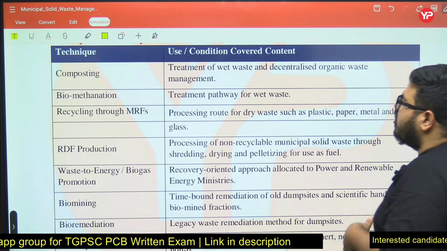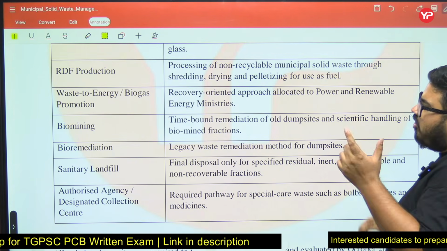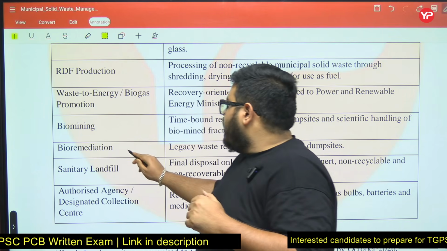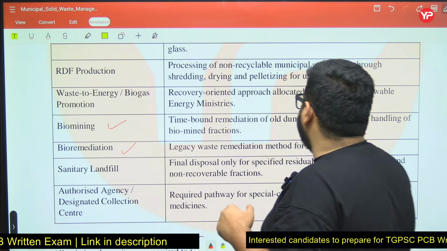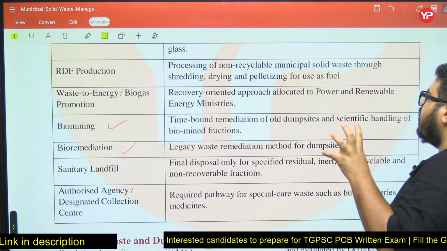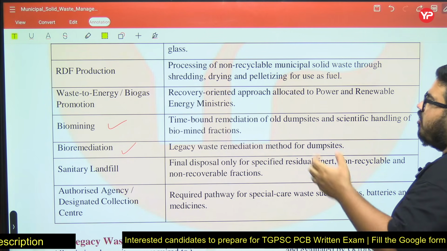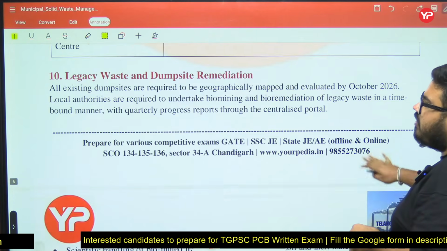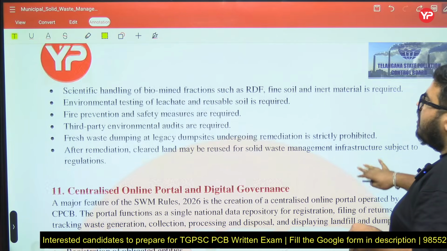Now see, disposal techniques are mentioned here. Always remember two things they can ask you. Bioremediation is a legacy waste remediation method for dump sites. Biomining is basically a time-bound remediation for old dump sites and scientific handling of biomined fractions. Okay, we can move further.